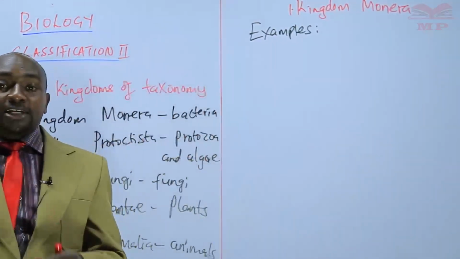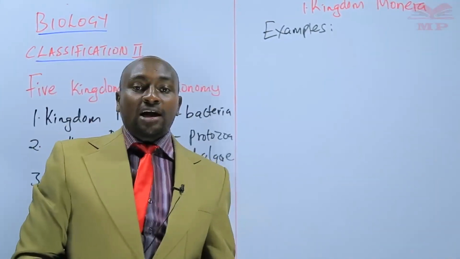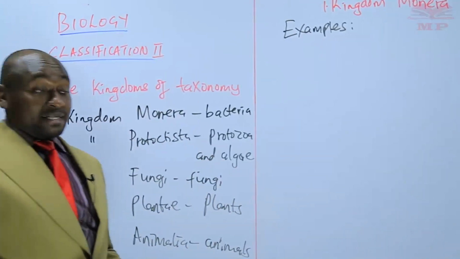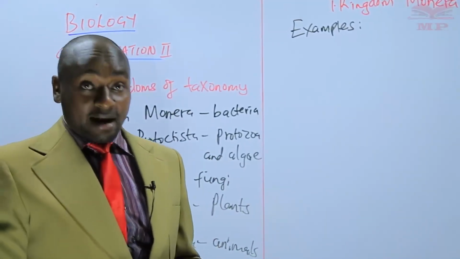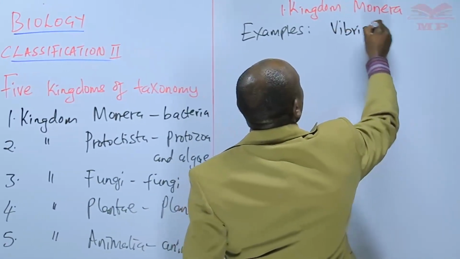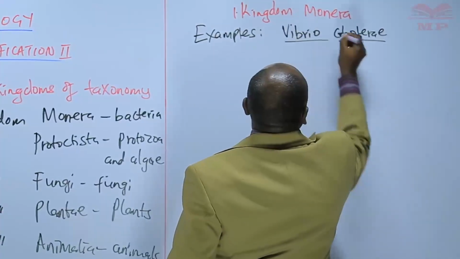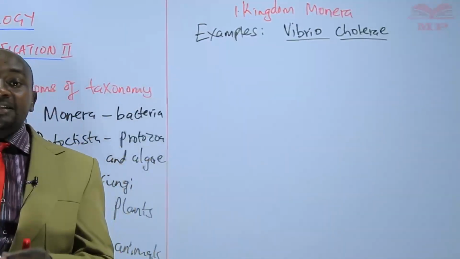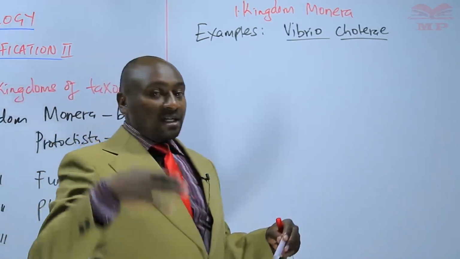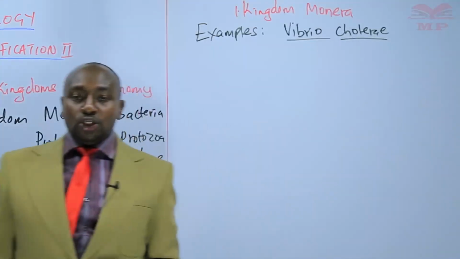The common bacteria that we have that are responsible for the common diseases, we have, for example, the bacteria that causes cholera. We refer to that bacteria as Vibrio cholerae. So that name must be written scientifically according to the rules of binomial nomenclature, which we learned earlier. And this must be underlined as shown there.